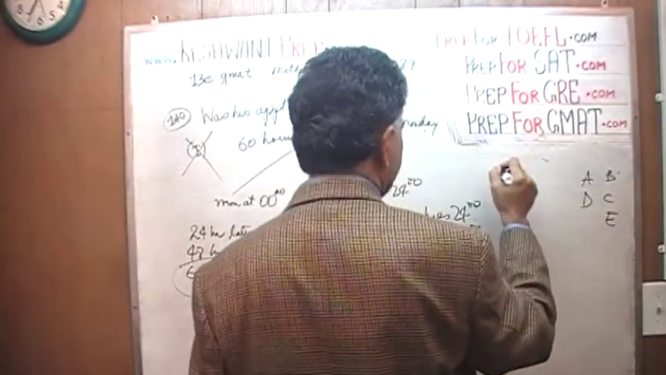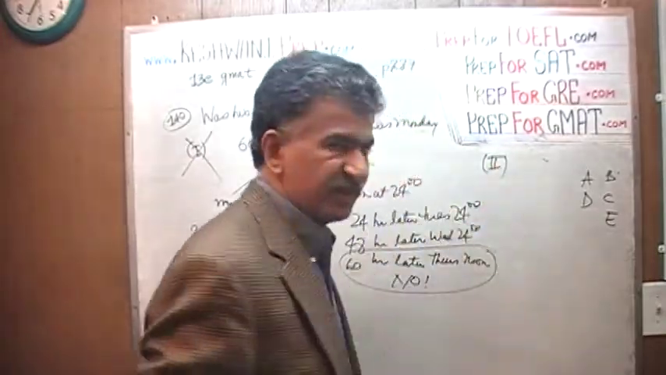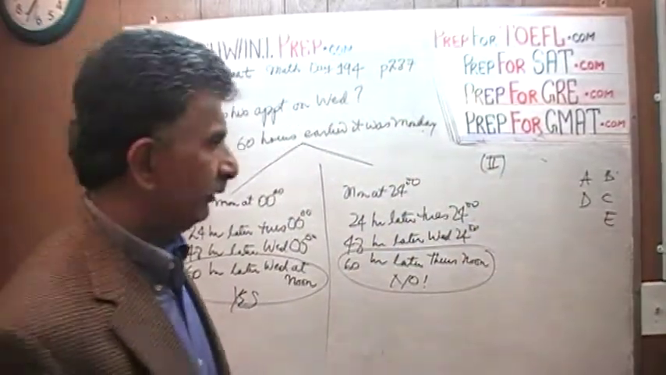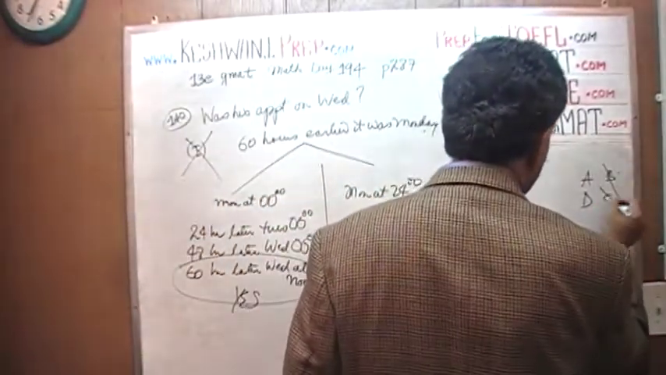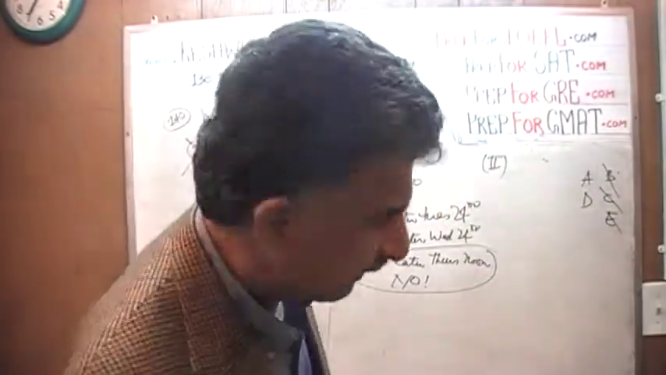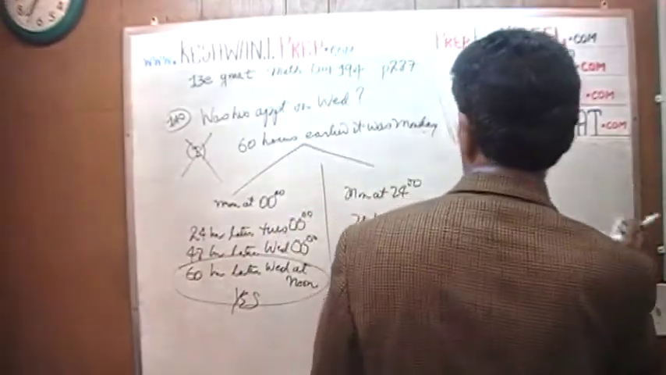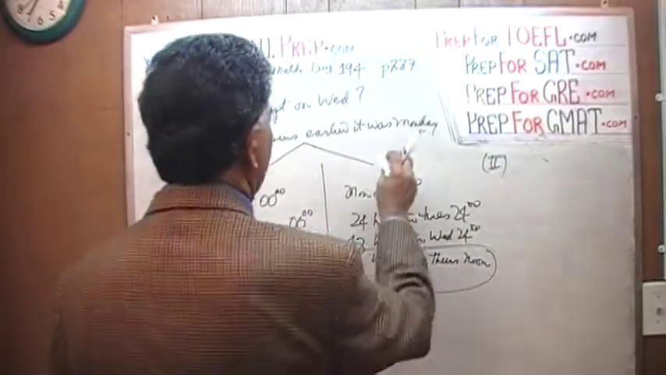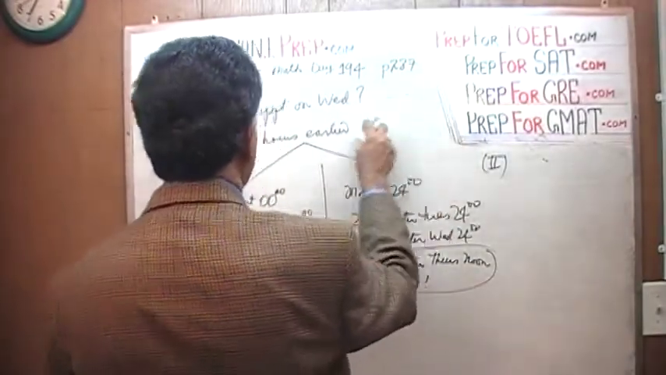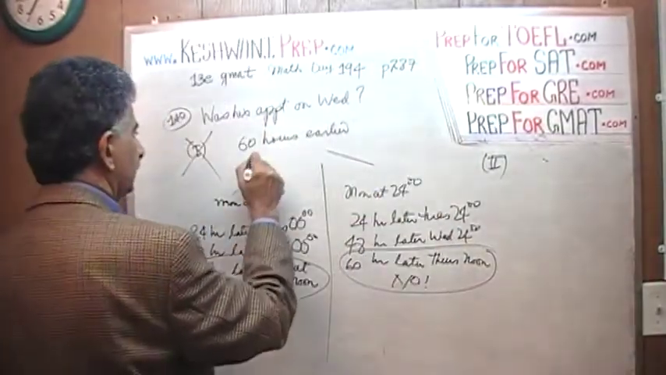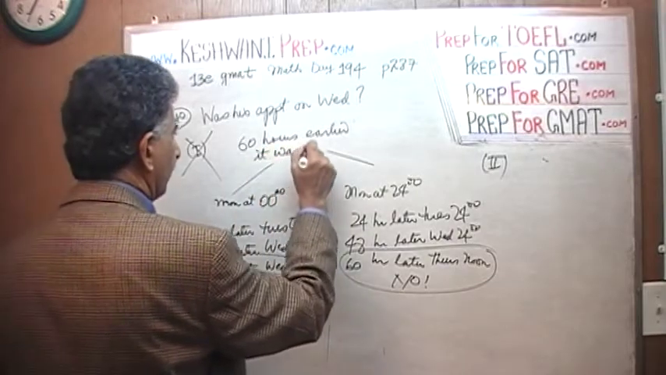Let's look at the second statement, shall we? Because the first statement by itself turns out to be not sufficient, we know now the answer cannot be A or D. Let's put it here. 60 hours earlier, it was Monday, it said.